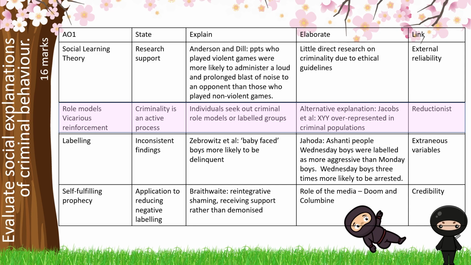We would seek those out. Then we're moving through to alternative explanations. We've gone for XYY as a genetic explanation. Our mini conclusion here is that it's reductionist and it's only giving us part of the puzzle. Here we're moving through to labelling, and we're going to be saying about the inconsistent findings in terms of labelling.